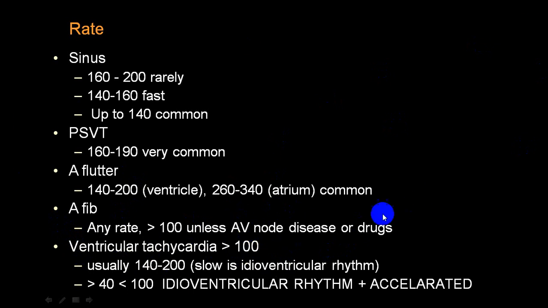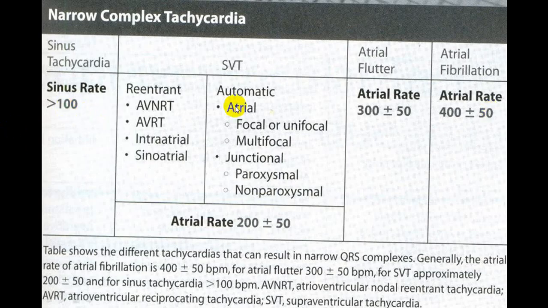So do keep it in mind. In an idioventricular rhythm, the ventricular rate is always less than 40. But if the ventricular rate is more than 100, it is a fast rate, and then we label that as a ventricular tachycardia. And along with that, you will usually have what we call an AV dissociation. So this is depending upon the rate. Same thing is shown here. You can just go through what I have repeated.